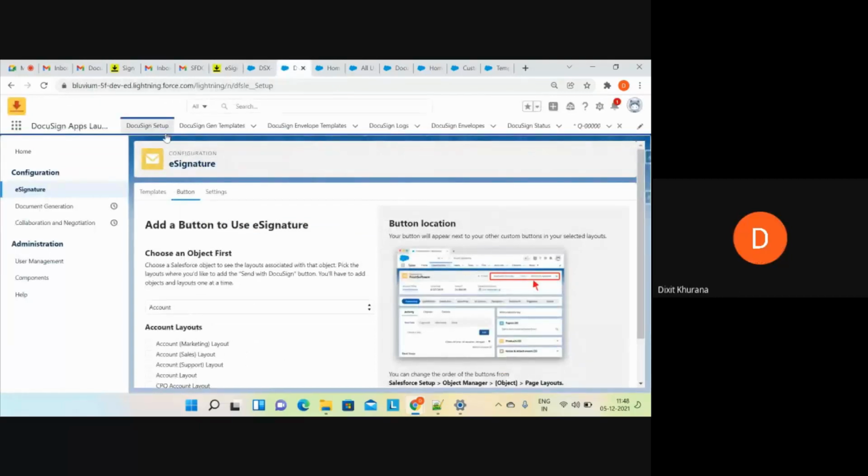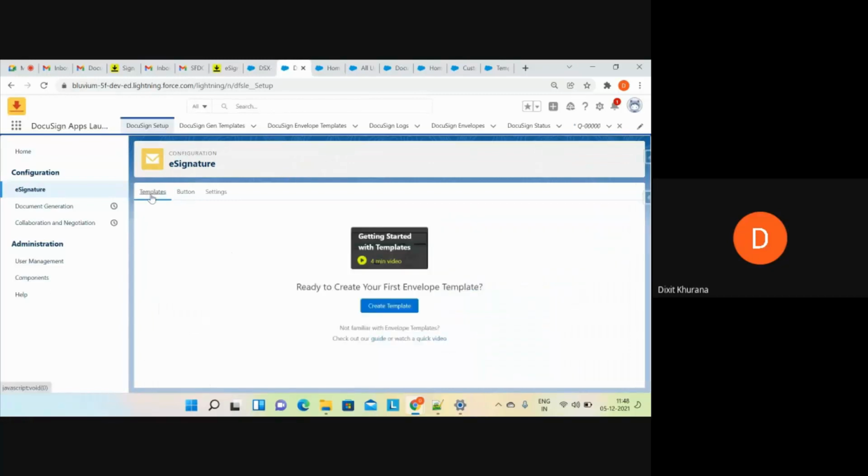And anybody else has any question on this part? I'll move forward with another approach. Okay. So next approach is templates.